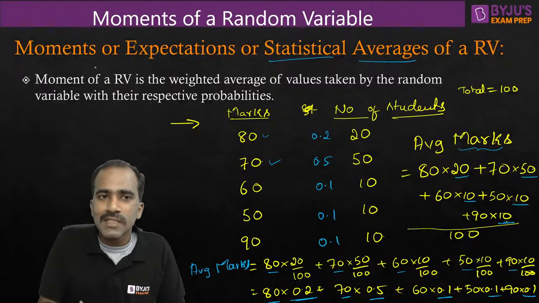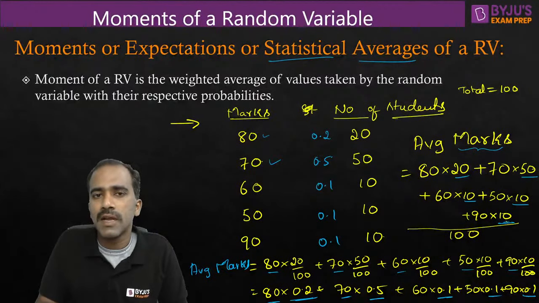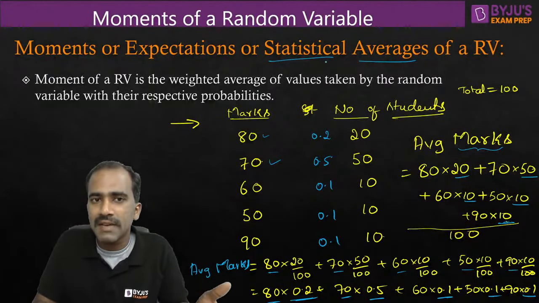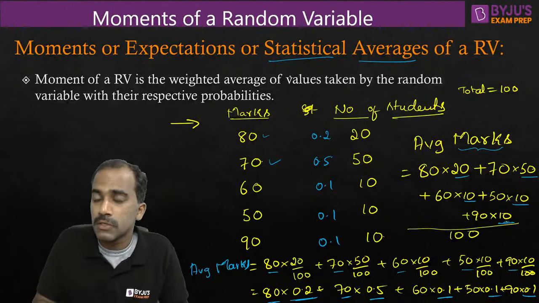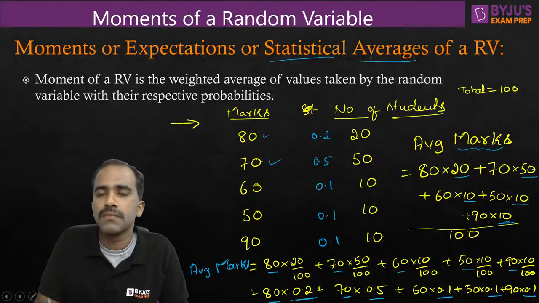So we call them moments. We also call them expectations. And since we calculate these averages or moments or expectations using statistics, the probabilities are also called statistics, because probabilities we calculate from statistics. So since we average the parameters using statistics, we call them statistical averages also.